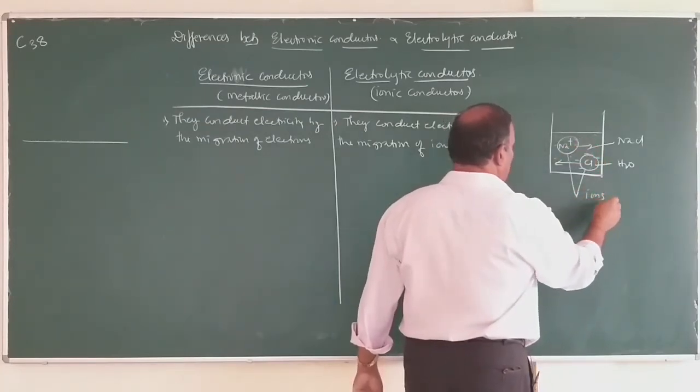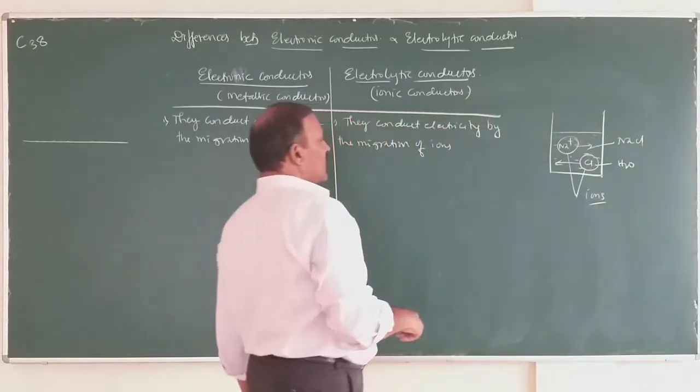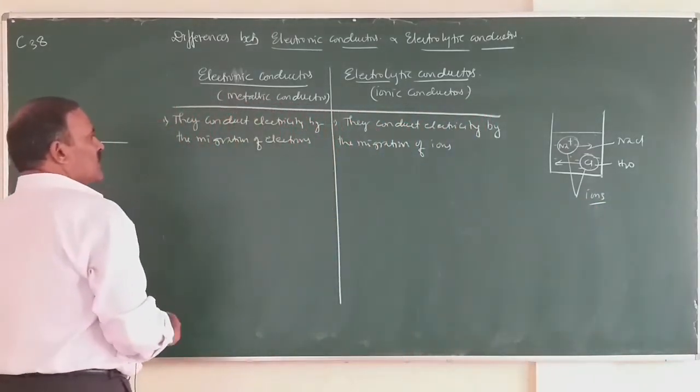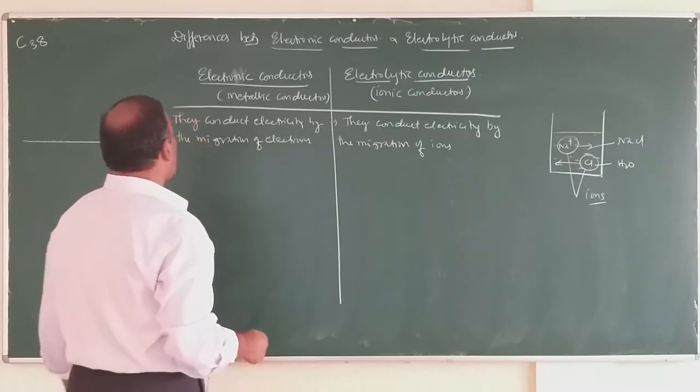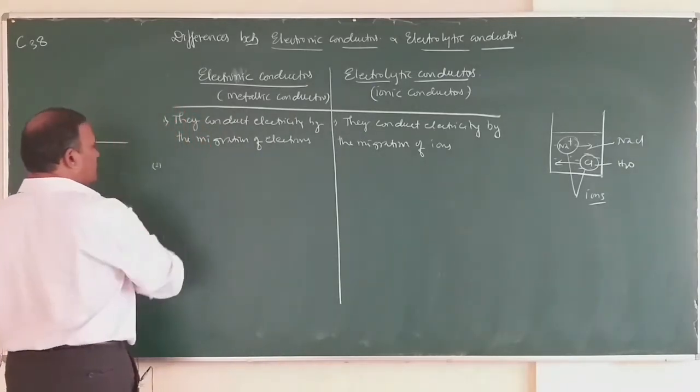So Na+ and Cl- ions. What is the second difference?